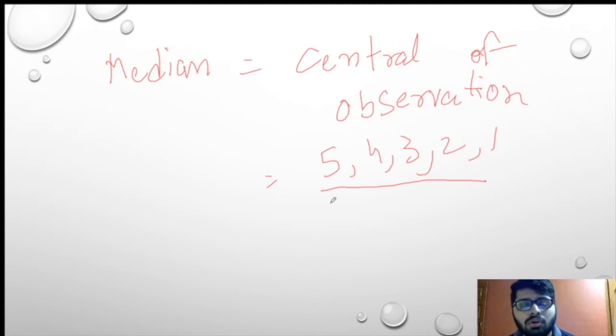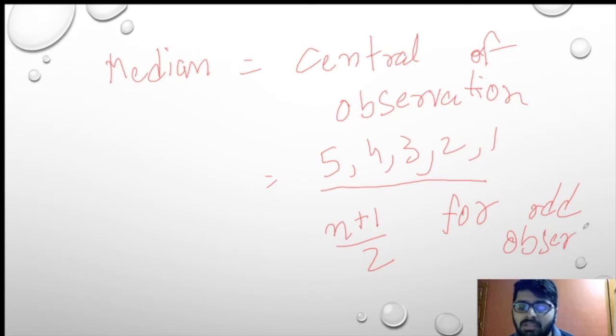We can just check how many numbers are there. Total 5 numbers are there. So the observations are odd, and it will be n plus 1 upon 2. This is for odd observations. Now how to find this?